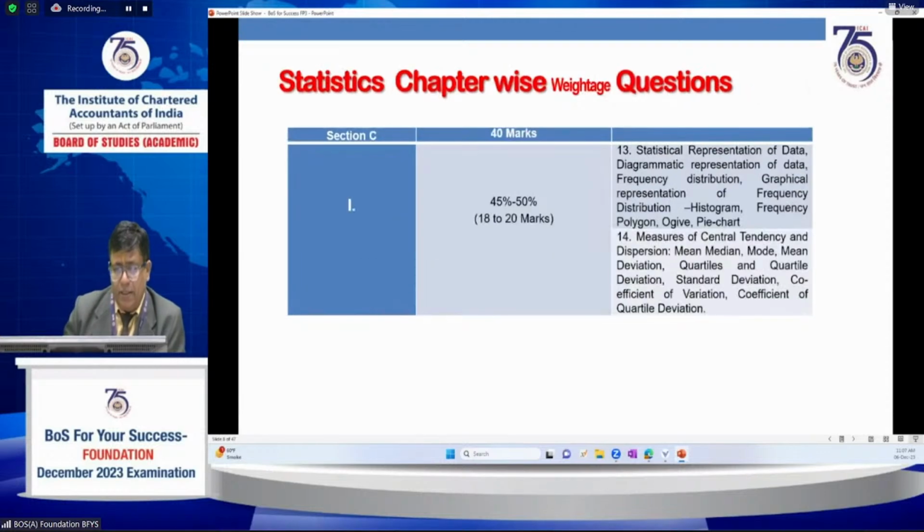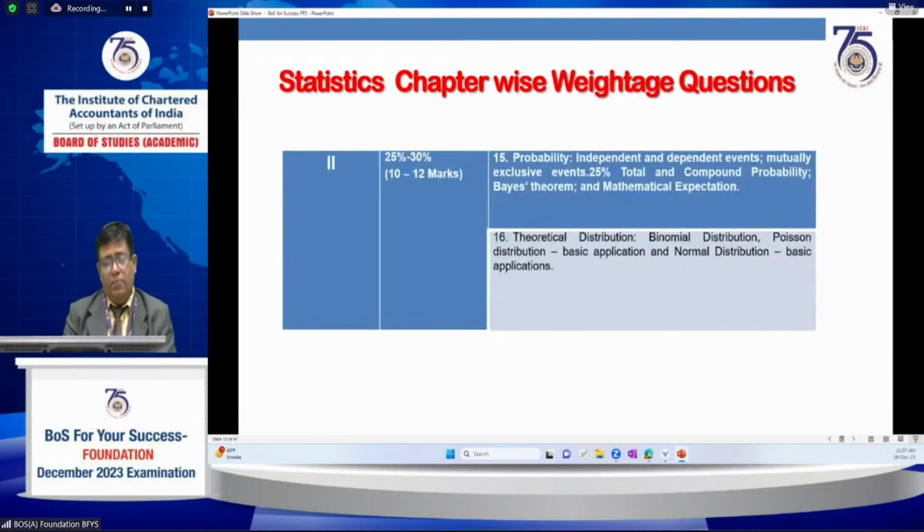Next, coming to the Statistics portion, the whole weightage is 40 marks. The sections are divided as: statistical representation of data, measures of central tendency and dispersion, which carries 18 to 20 marks, that is 45 to 50% of weightage.